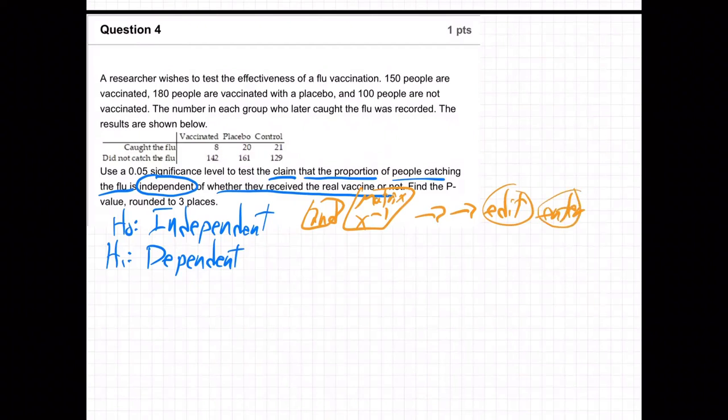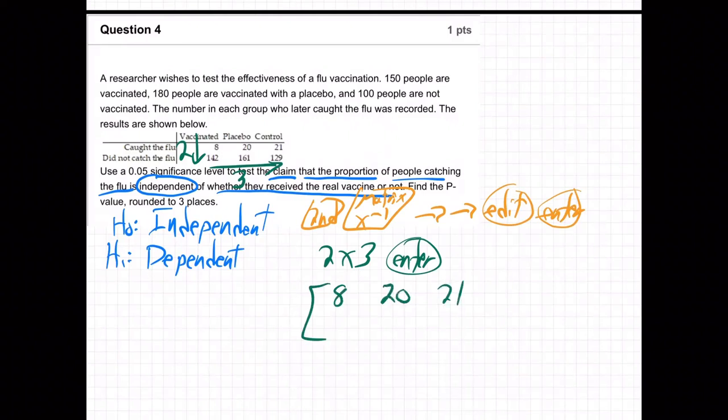This matrix goes down 2 rows over 3 columns. You're going to choose 2x3. Hit enter after each of those. And then you put in the matrix. 8, 20, 21, 142, 161, 129.